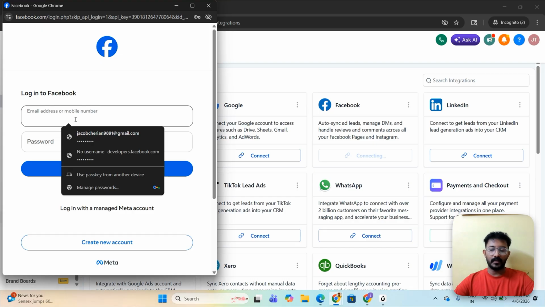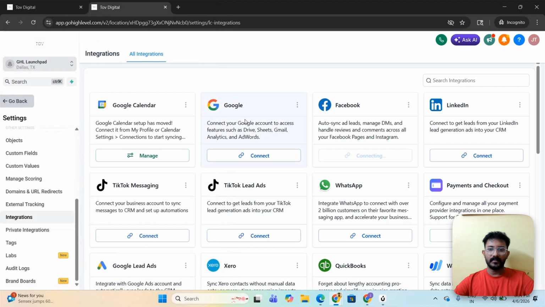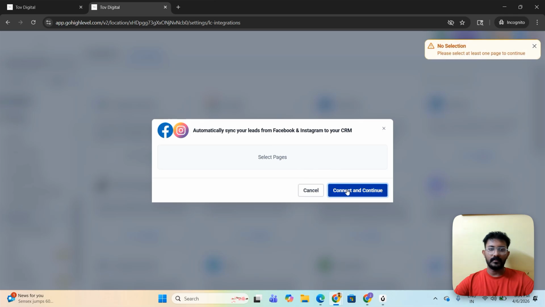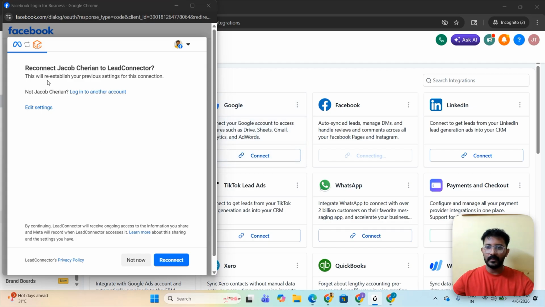And if your Facebook is already connected, it literally just goes into a sign in page and you can click on one button which will be lead connector. And once that is enabled, it will be all good to go. Once it's enabled, as we can see, continue and connect. I don't have any page here. Let me try to pull up a page. Okay, as you can see, we have the reconnect my name to the lead connector.